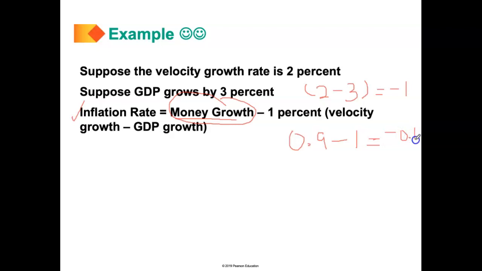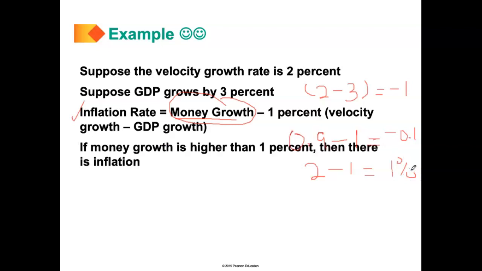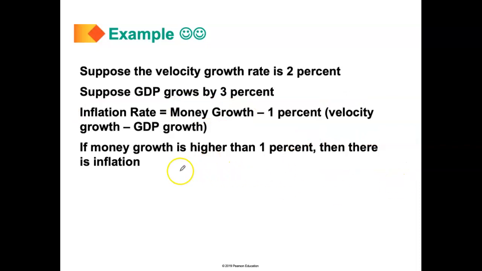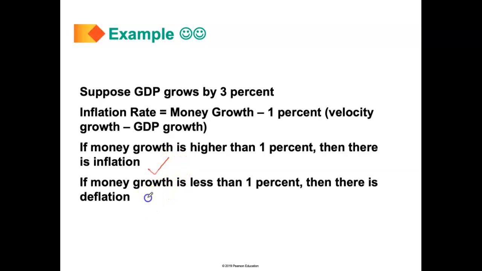But what if it's bigger than 1? If it's bigger than 1, let's say 2 minus 1, well, we actually have a positive number, 1, and inflation is basically 1%. Inflation is existing in this economy. So we can conclude that if the money growth is higher than 1%, then there is inflation. At the same time, if money growth is less than 1%, then there is deflation.